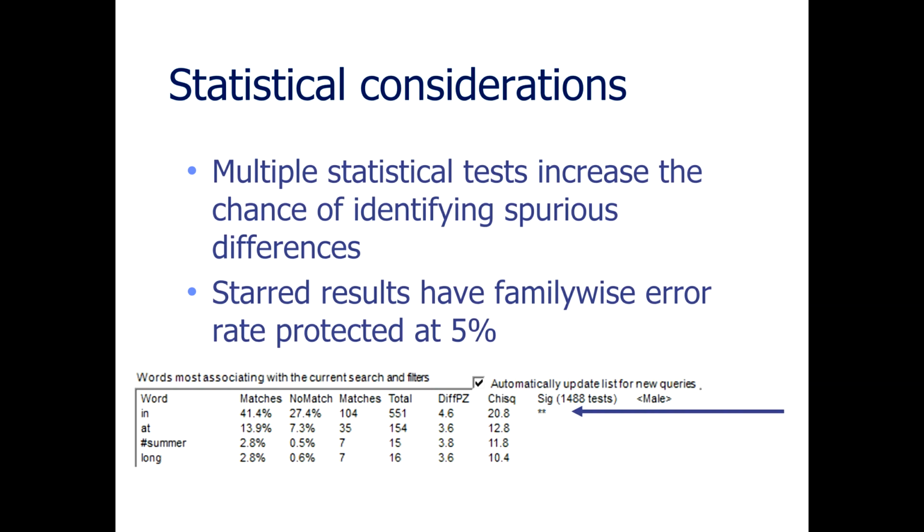So first of all, Mozdeh runs a chi-squared statistical test, which is reported in a choice column below for each word, and it will tell you if a word is a statistically significant association by putting 1, 2 or 3 stars to the right of the chi-squared value. So if there are 1, 2 or 3 stars, then the association is statistically significant. If there are no stars, then it's not statistically significant.